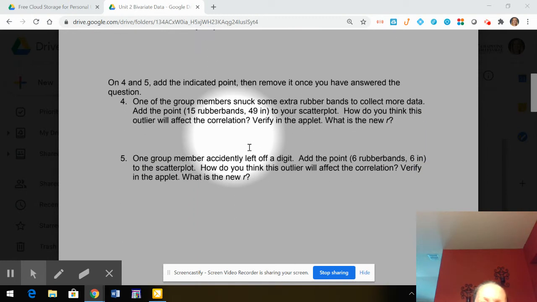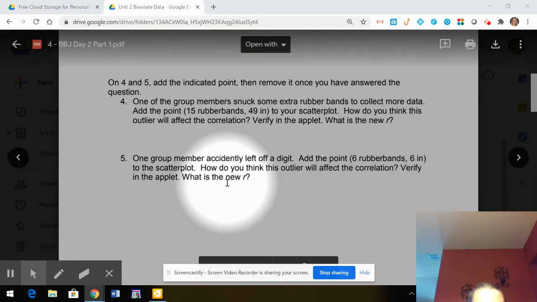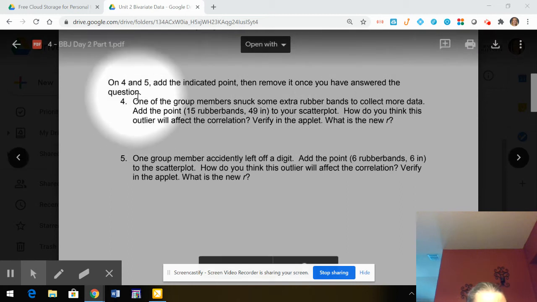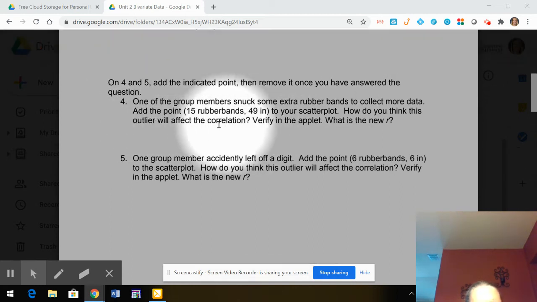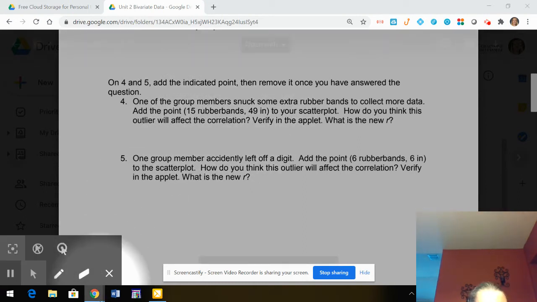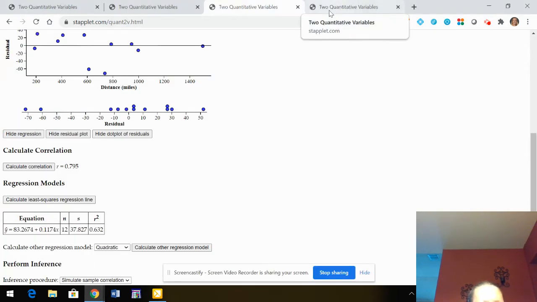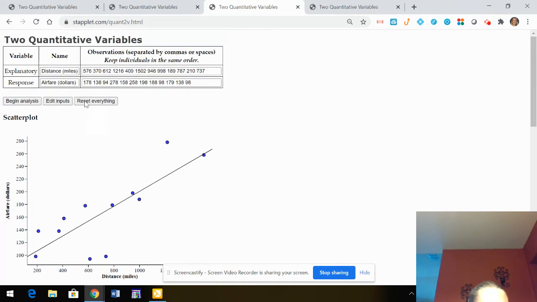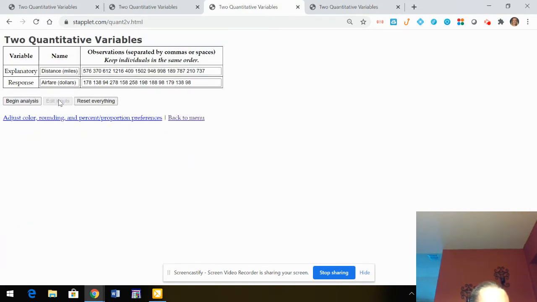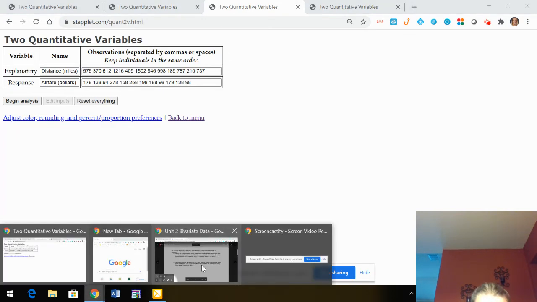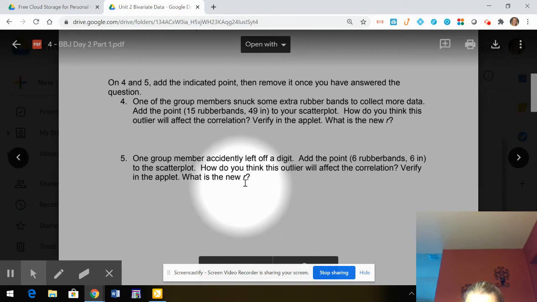All right, so this then talks about adding some points in, okay, and then taking them out once you've answered the question. So on question number 4, go back to Staplet and add this point in, okay. All you have to do when you go to Staplet is tell it that you want to, here, I'll just use this data as an example, tell it you want to edit inputs, okay, and you can go back and add the point, and then you can go back and take it out later, okay?